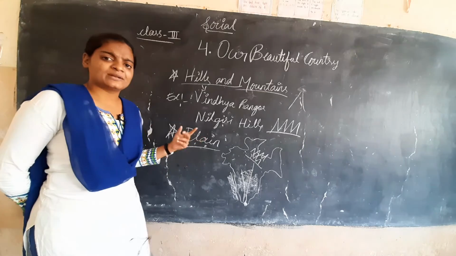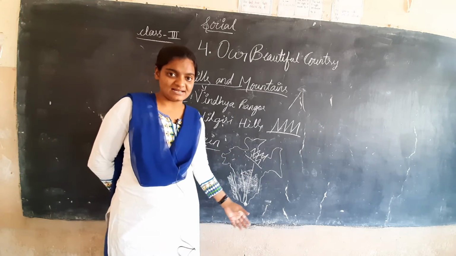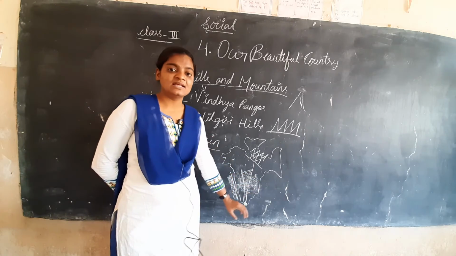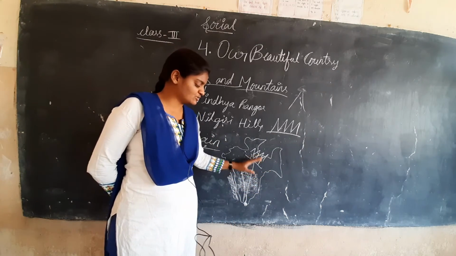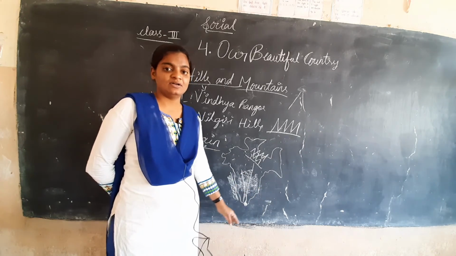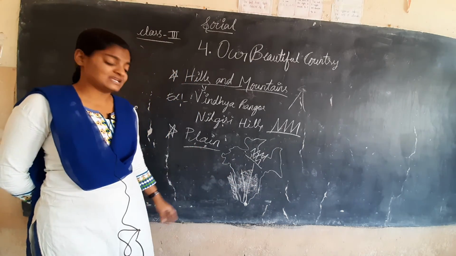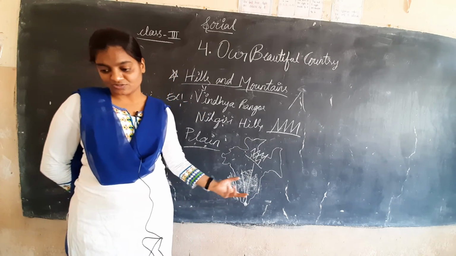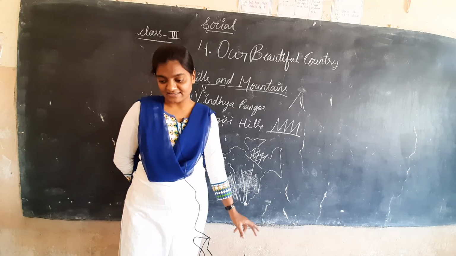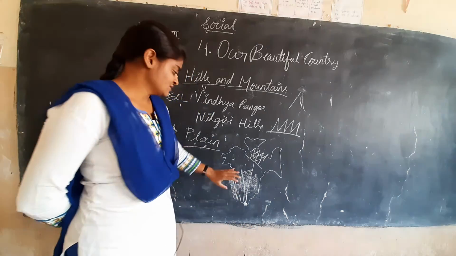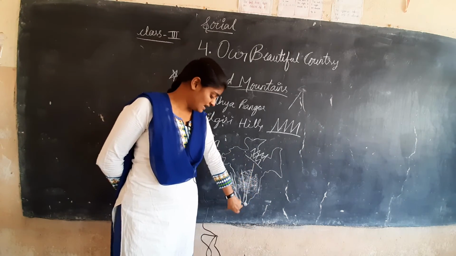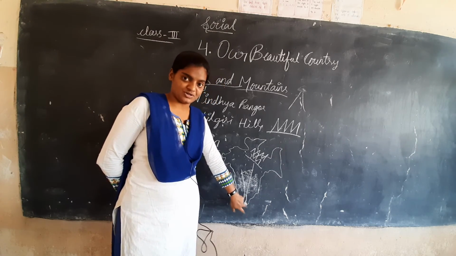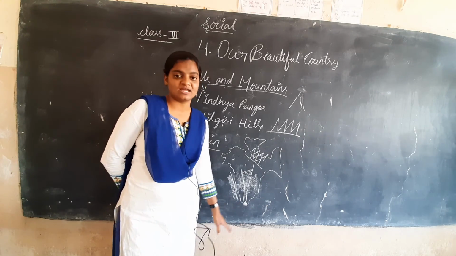Plains, what are plains? Flat and level lands are called plains. These plains are situated in the coastal areas of India. Examples are the eastern coastal plains and western coastal plains. These plains meet at Kanyakumari, which is the corner at the bottom of India.